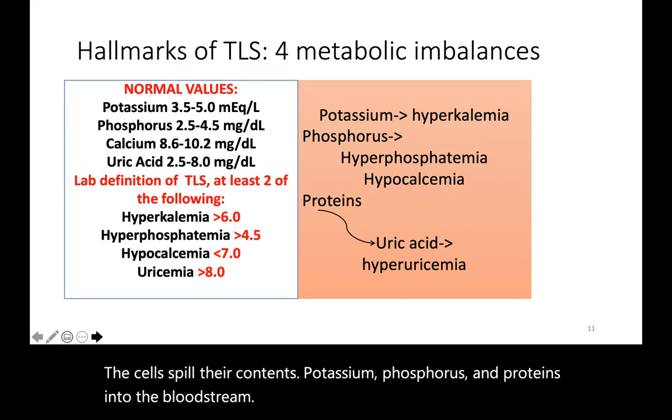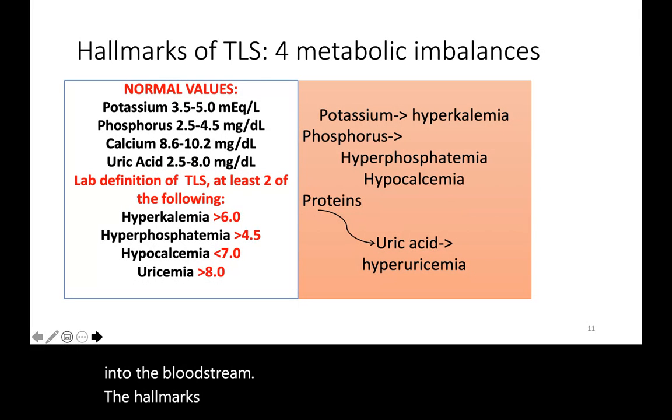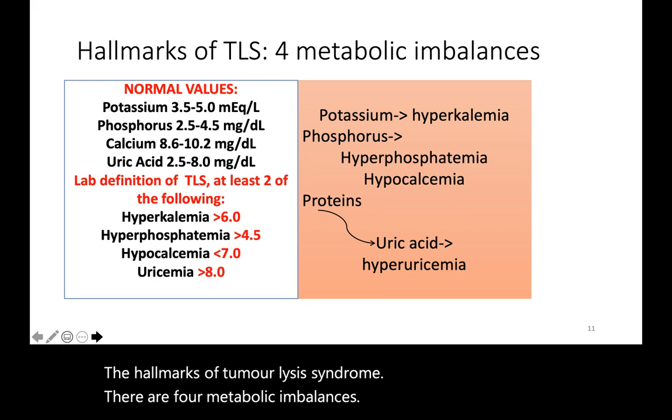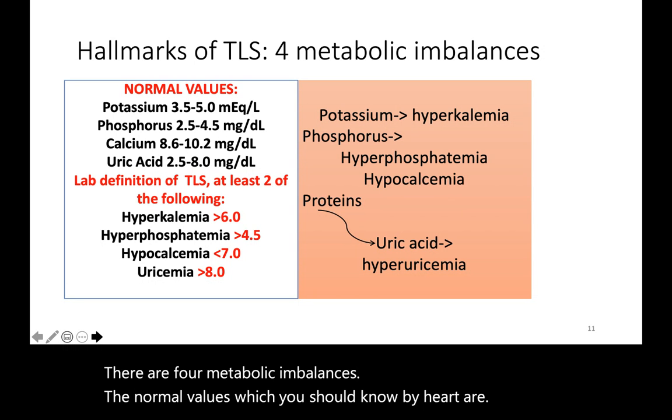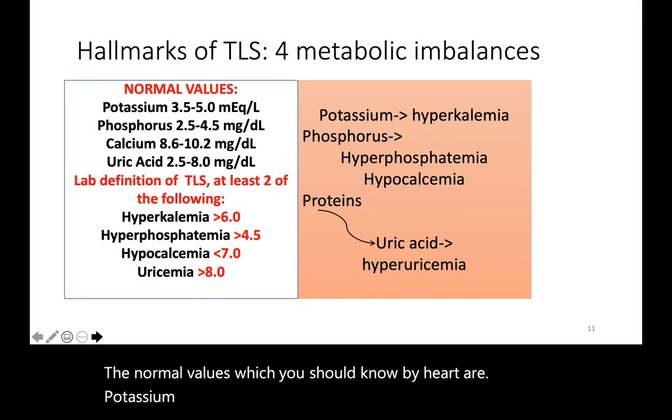The hallmarks of tumor lysis syndrome. There are 4 metabolic imbalances. The normal values, which you should know by heart, are: potassium is between 3.5 and 5 milliequivalents per liter.